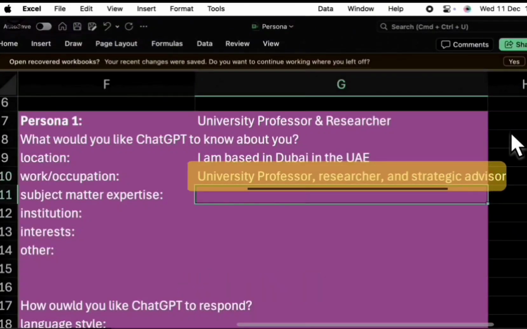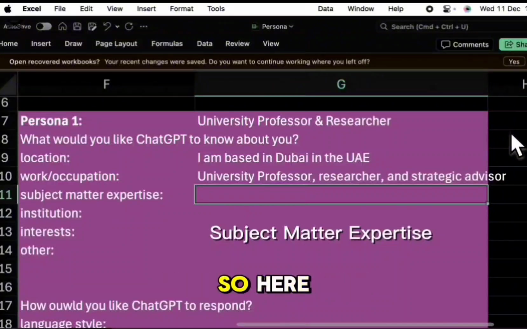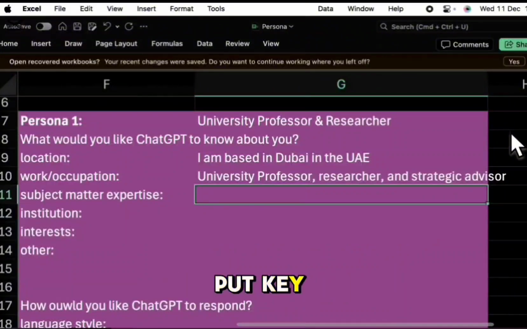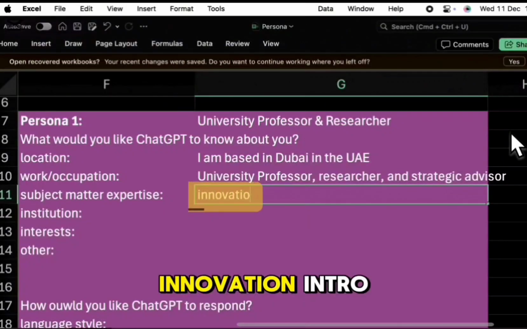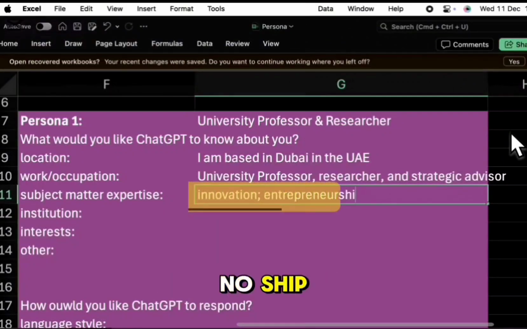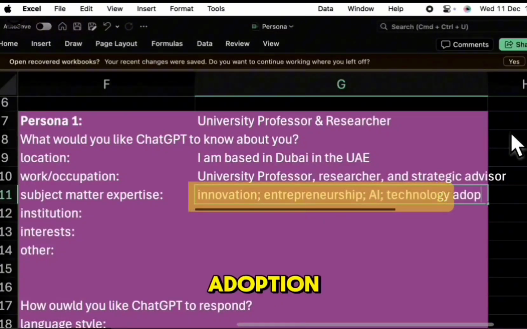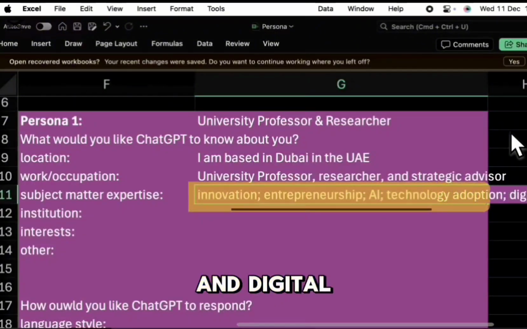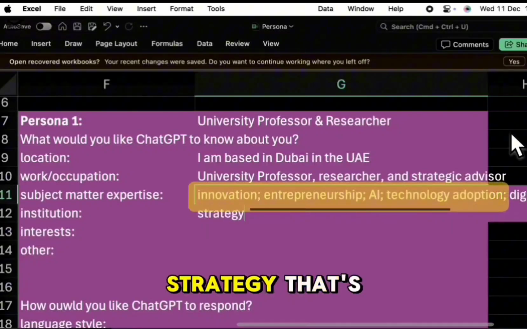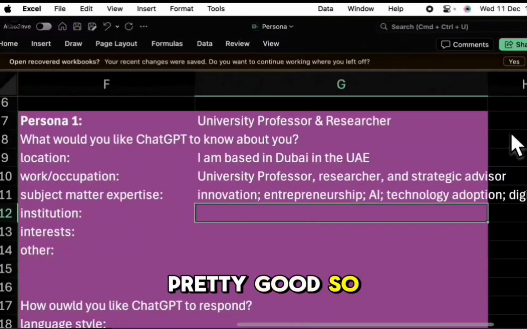Okay. Element number 3 is subject matter expertise. So here I can just put keynotes or key terms for my subject matter expertise. I can put, for example, innovation, entrepreneurship, artificial intelligence, technology adoption, and digital strategy. That's pretty good. Depending on what you do, you can just use different key terms.